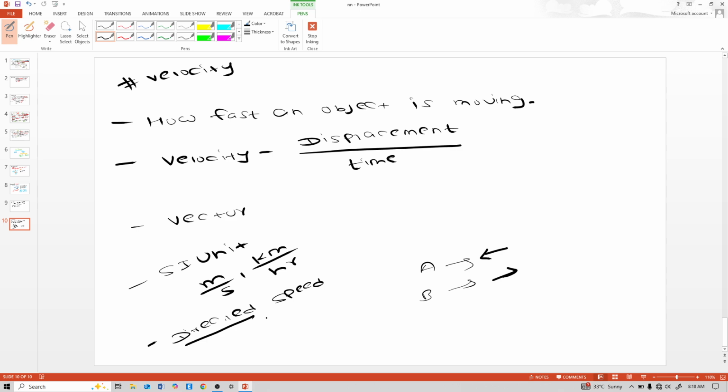So this velocity can also be zero, negative, or positive, because this displacement can also be zero, negative, or positive. So it is also defined as the distance traveled by a moving body in a particular direction. Particular direction, that word is important, per unit time. Distance traveled by the moving body in a particular direction per unit time is called velocity.